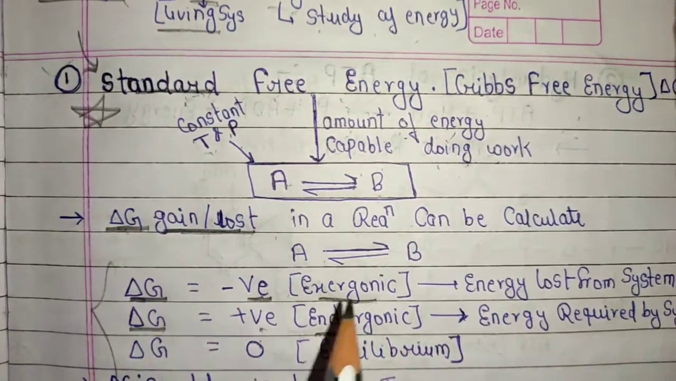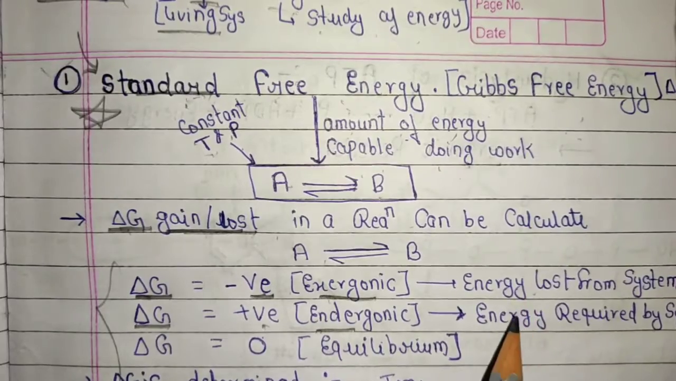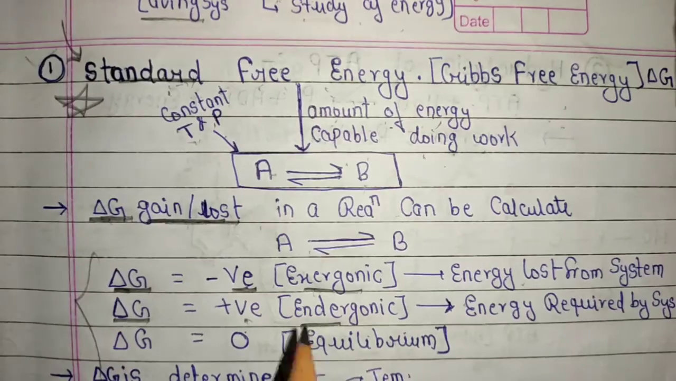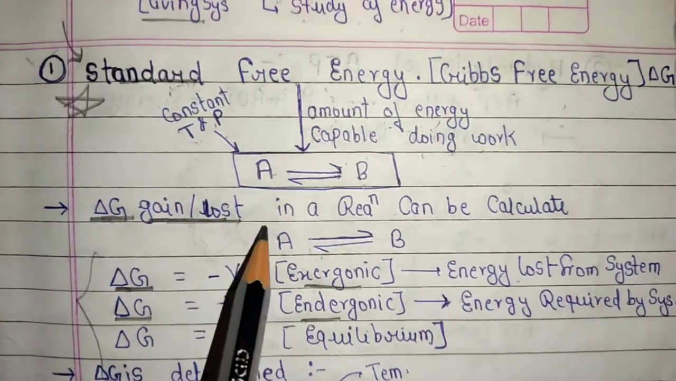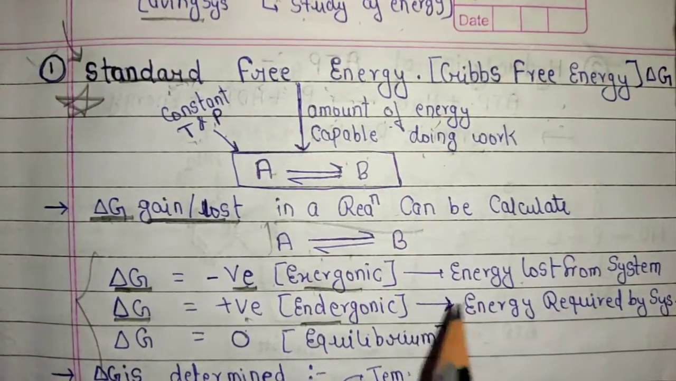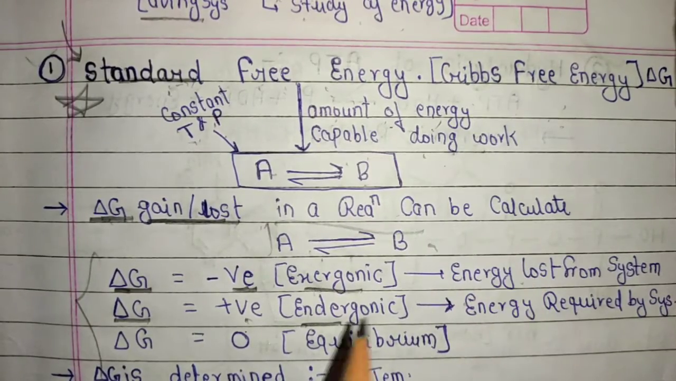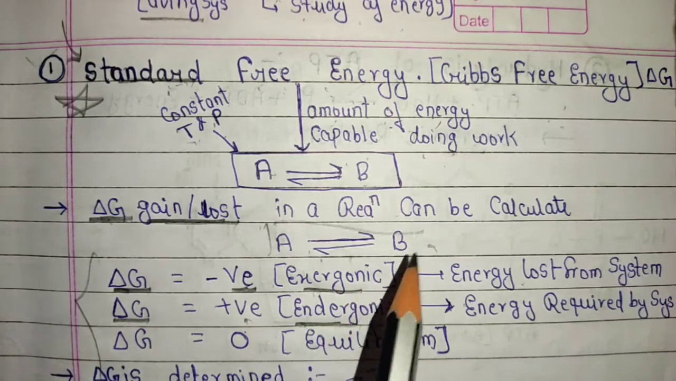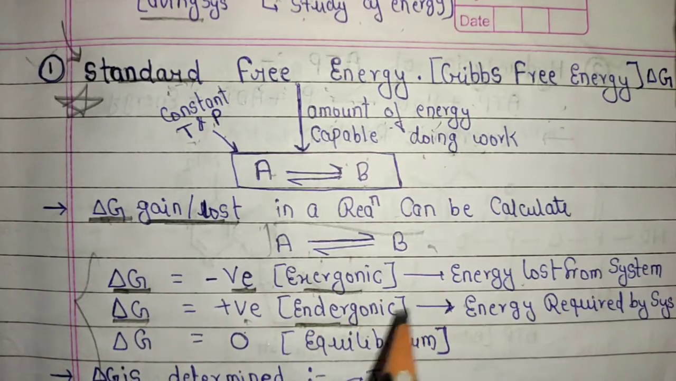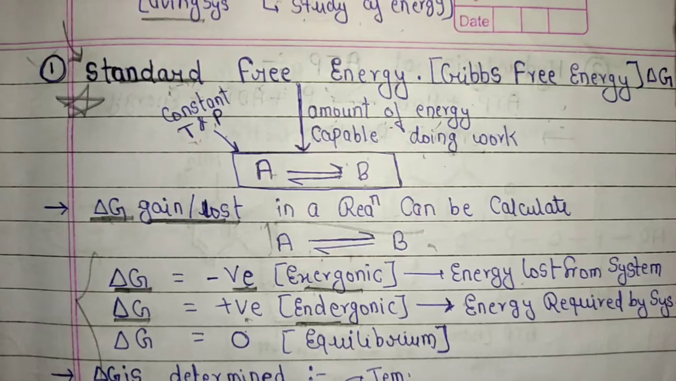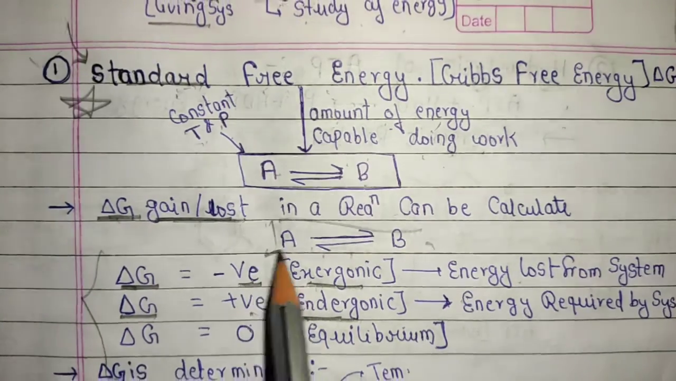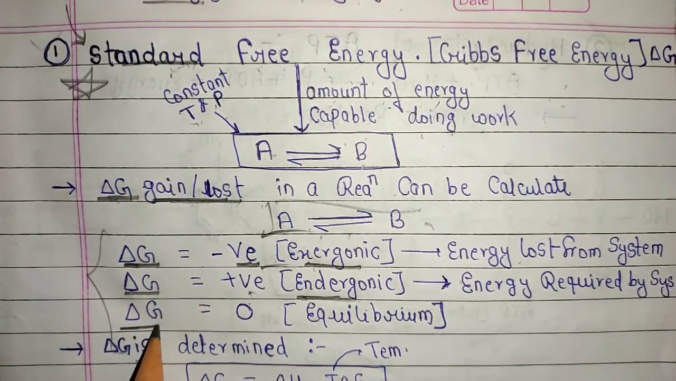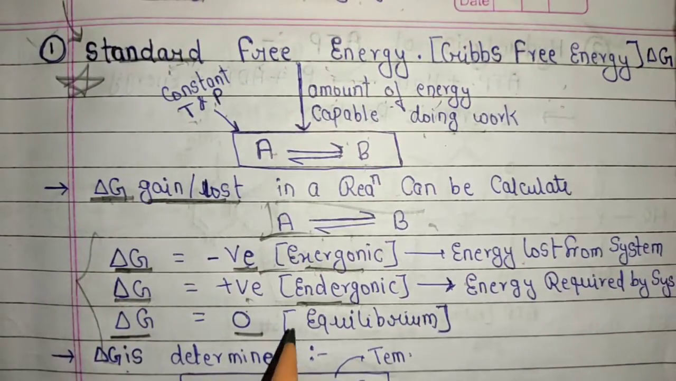In the exergonic process, the energy is lost from the system, and in an endergonic reaction, the system requires energy for the further reactions. That phenomenon is known as an endergonic reaction, and if the energy is lost from the system, it is known as an exergonic reaction. Further, we will also see the graphs of both reactions. When del G, the Gibbs free energy, is zero, it's equilibrium.